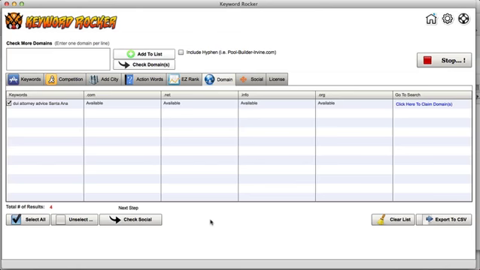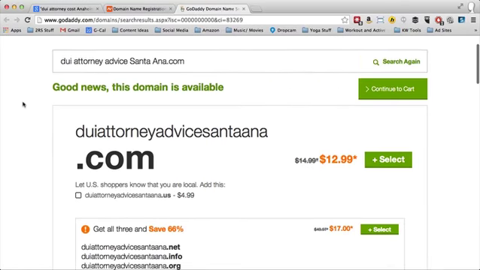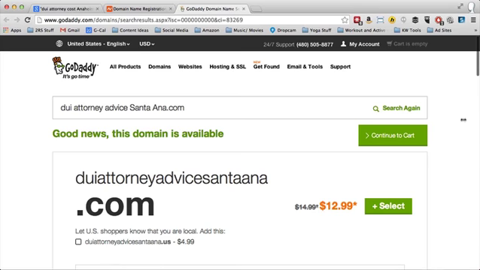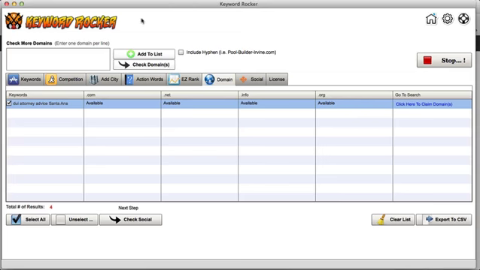And what it's doing right now is seeing if the .com, .net, .info, or .org is available. And if it is, and you're saying, I'm going to claim this, you just click here and it'll take you directly to GoDaddy. And you can just get it directly from here, okay? So it doesn't matter if you want to use Namecheap or whatever, you just go to Namecheap, but it still pulls the results and lets you know if it's available or not, right? How awesome is that?